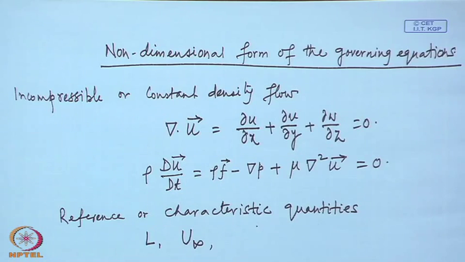For time also you consider a characteristic time, which is the length of time over which considerable changes in the flow take place. As an example, if the flow is somehow periodic, then that period can be taken as the characteristic time.